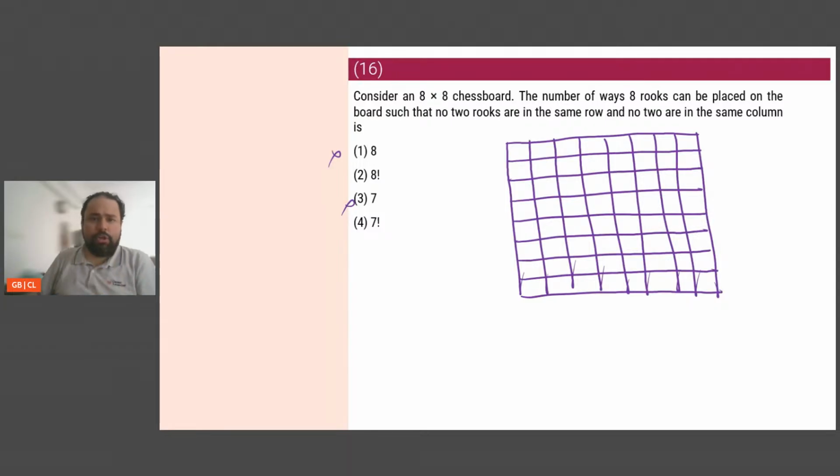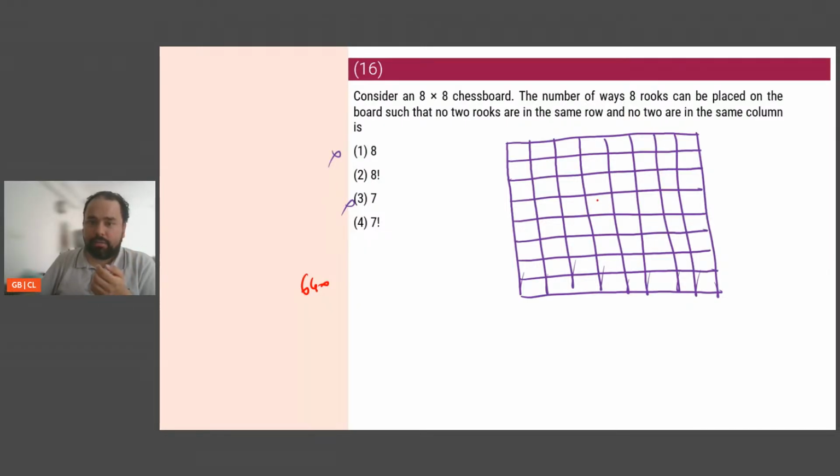Roughly this 8x8. Let me change the color so that it becomes easier. The number of ways 8 rooks can be placed on the board such that no 2 rooks... Now look at the first. The first rook can be placed anywhere, right? It has got 64 options. So the answer will be 64 multiplied by something, guaranteed. So obviously 8 and 7 cannot be the answer.